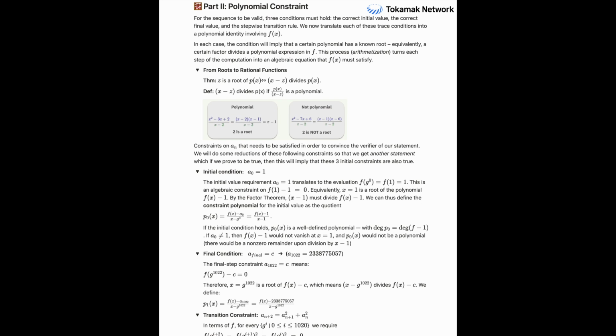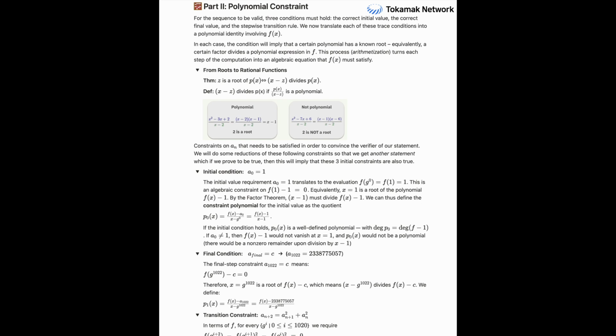For our example sequence to be valid, remember, 3 conditions had to hold. Okay, let's recap those. Rules of the game. First, the initial condition: a[0] had to be 1. Correct. Second, the final condition: a[1022] had to be that specific large number, 23387755057, whatever it was. Yep. And third, the step-by-step transition rule: a[n+2] equals a[n+1] plus a[n]. That rule had to hold for every step.